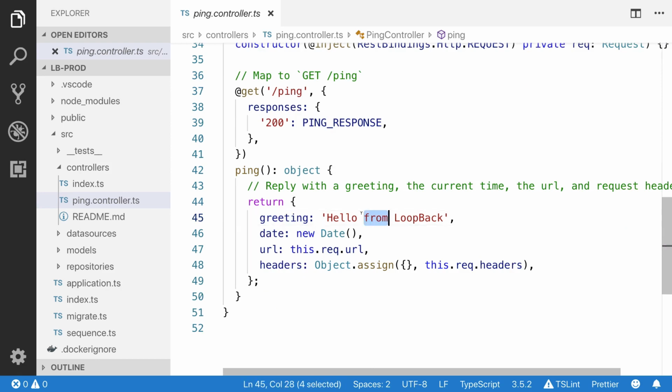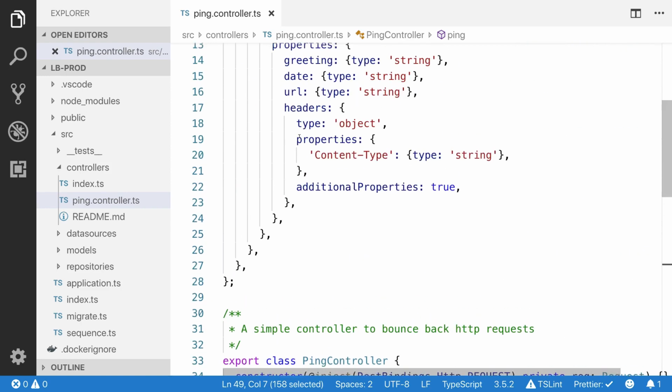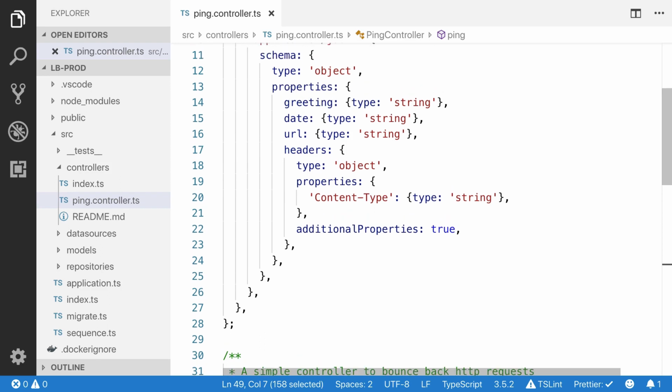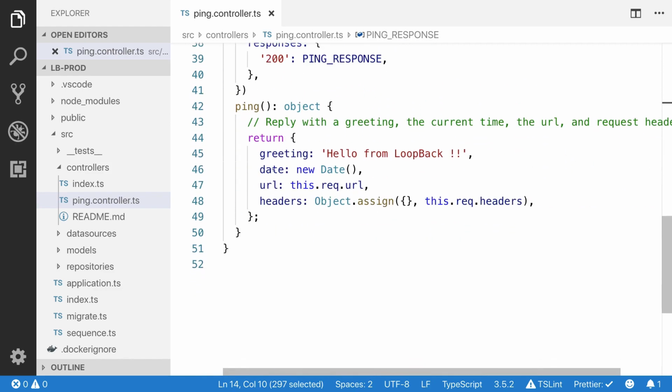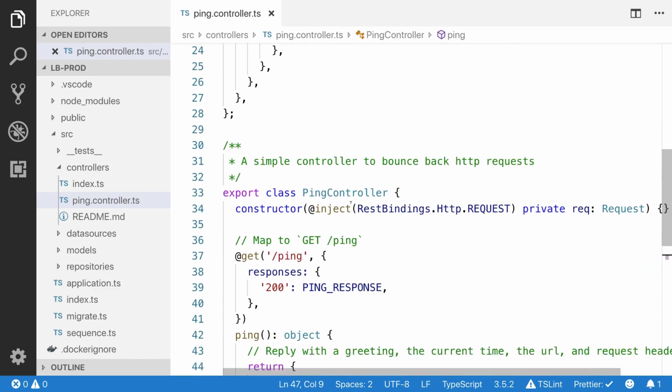And it is going to return this message, hello from Loopback. You can update the message. This is going to return the current date. So this is our response. We have defined the exact response here. Basically, we defined the properties for the schema. Now you can return these properties: date, URL, and the headers.